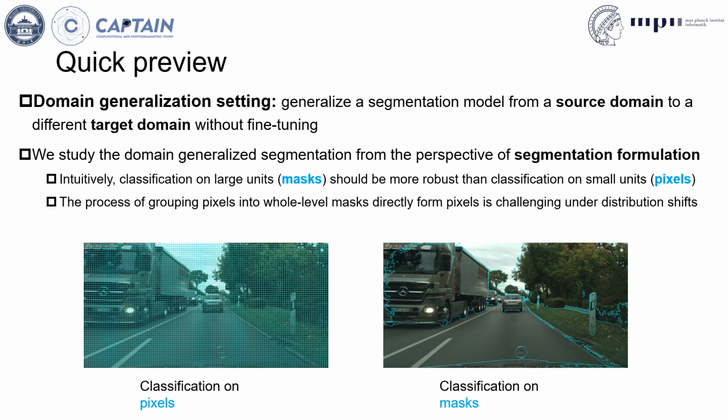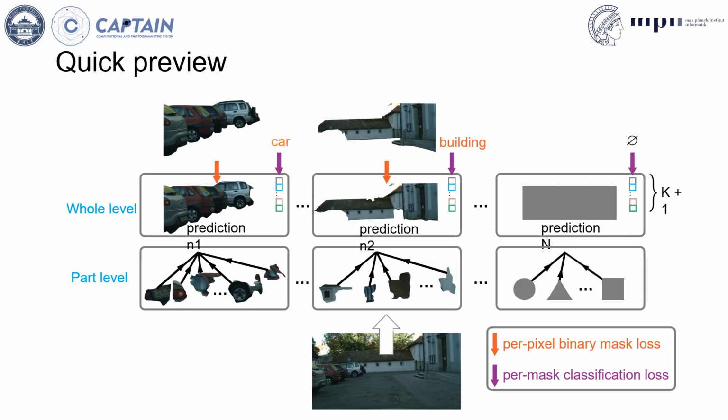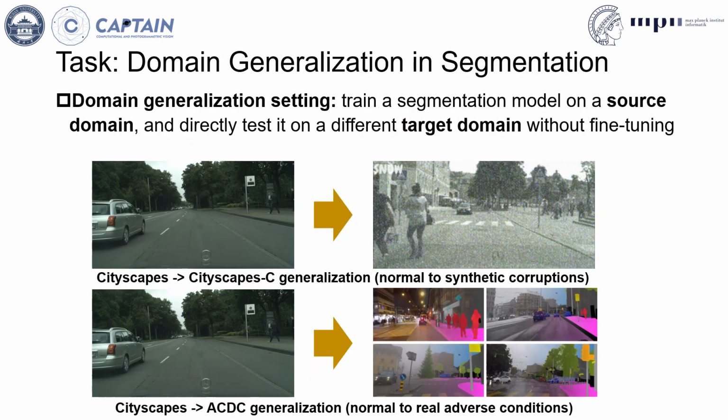However, the process of grouping pixels into whole-level masks directly from pixels is very challenging under distribution shifts. Therefore, we build a hierarchical grouping pipeline, which first groups the pixels into part-level masks, then groups the part-level masks into whole-level masks. We make classifications on both part-level masks and whole-level masks. Then we combine the two kinds of semantic segmentation results and get the final semantic segmentation results. Now, we are going to introduce the details.